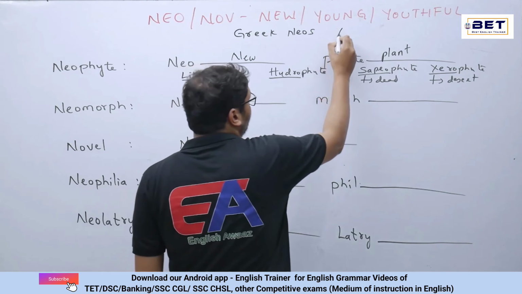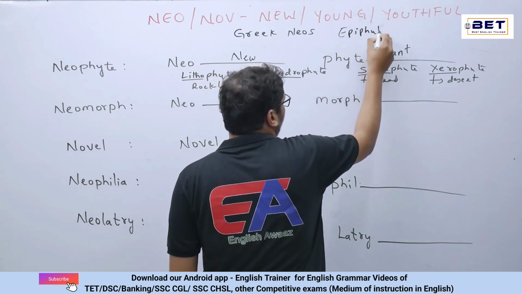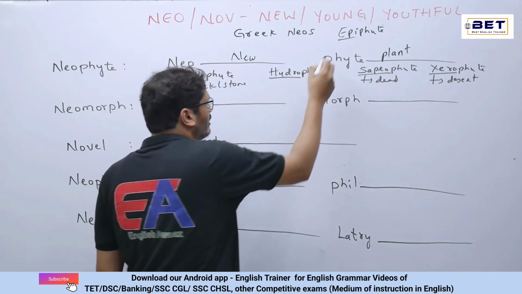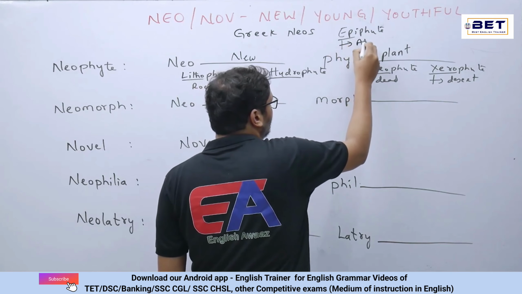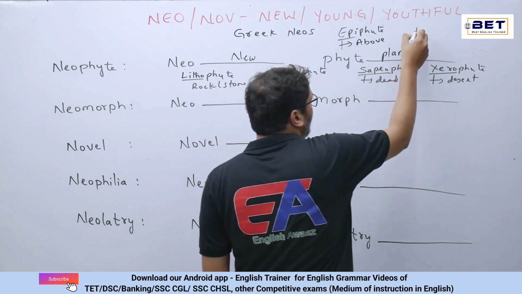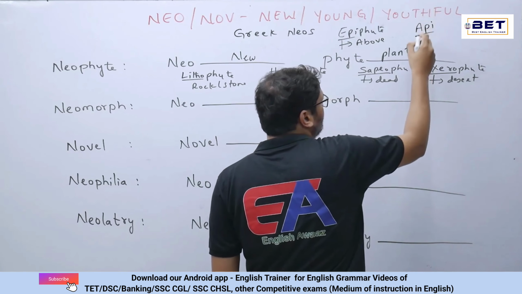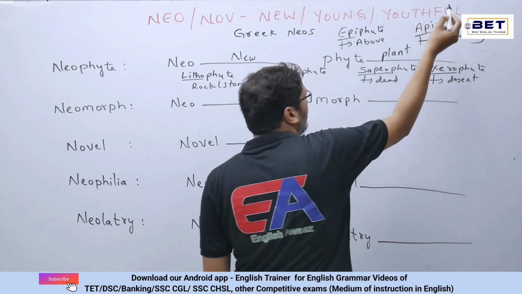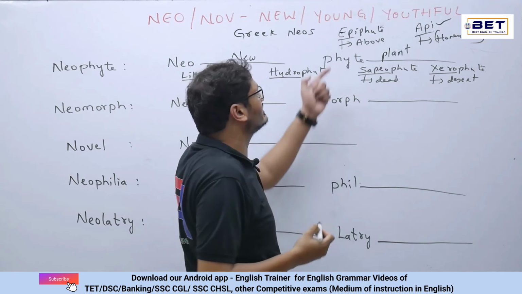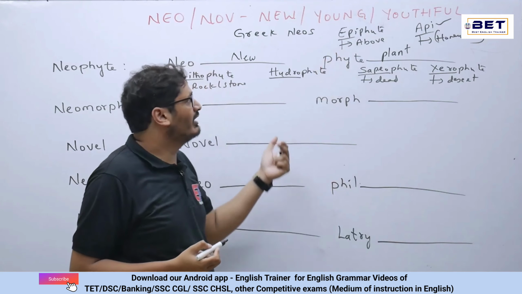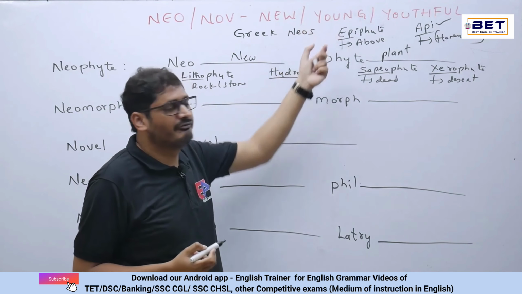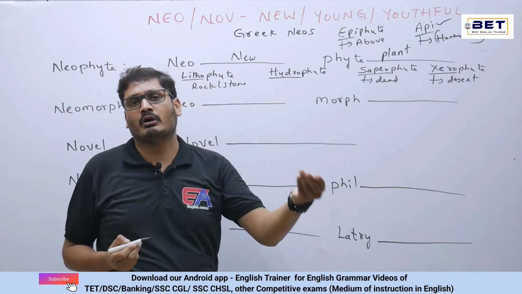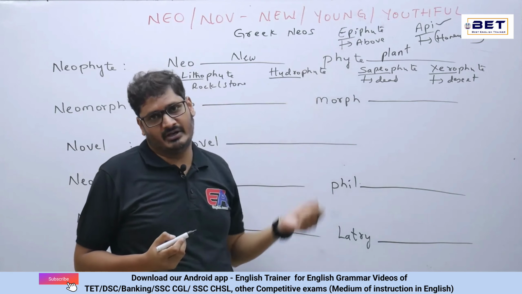Next, we have one more important word, that is epiphyte. So what is this epiphyte now? Epi is above. Whenever we come across a word called epi, that is altogether above. For example, api, this api is the honeybee, something related to honey, but epi is something related to above. And whenever we come across epiphyte, this is the plant growing on another plant, that can be the epiphyte.